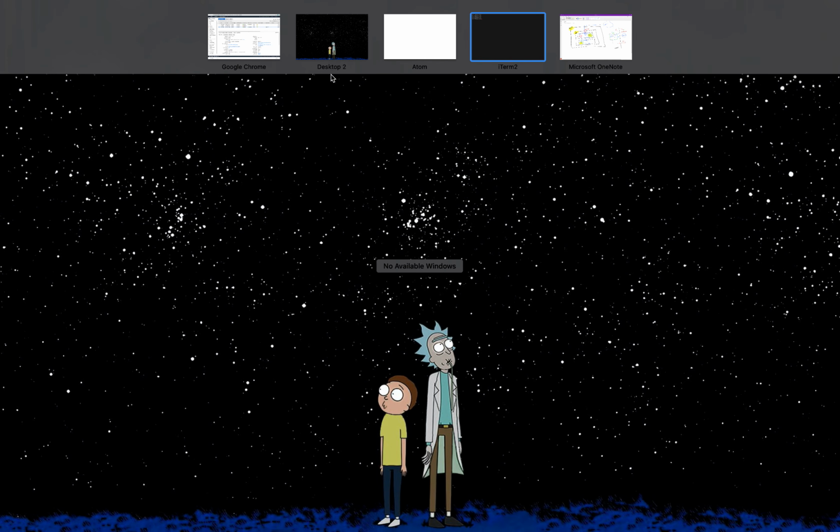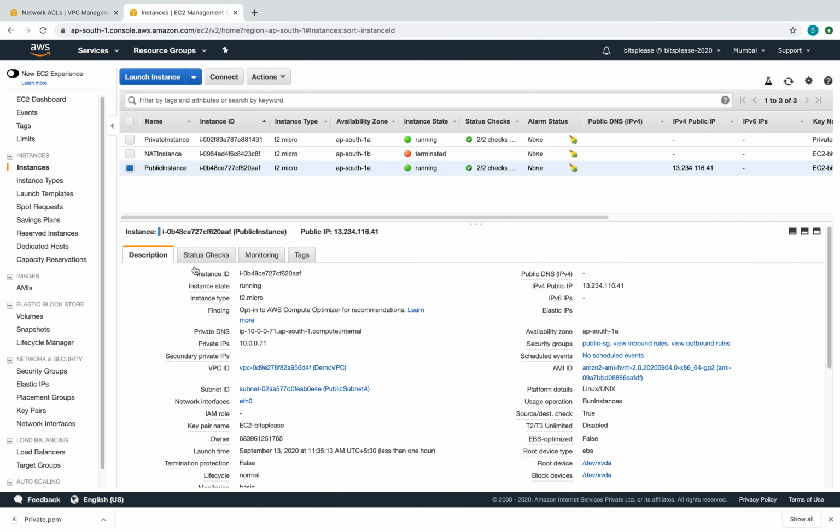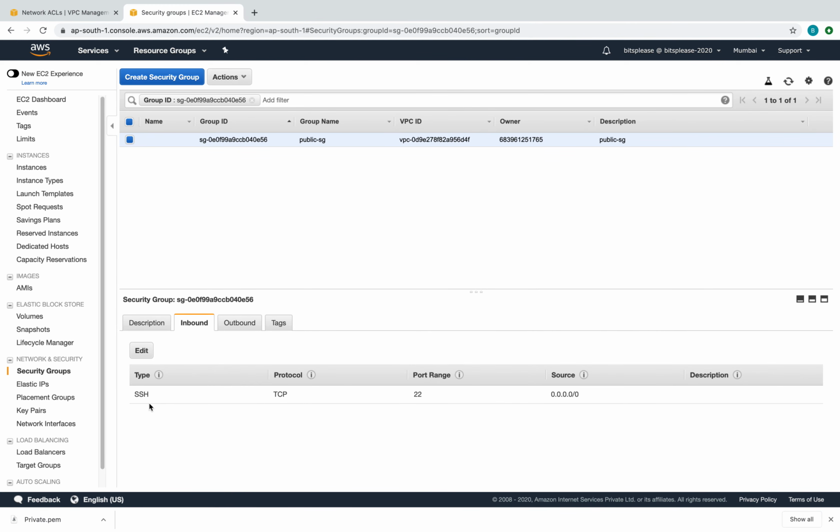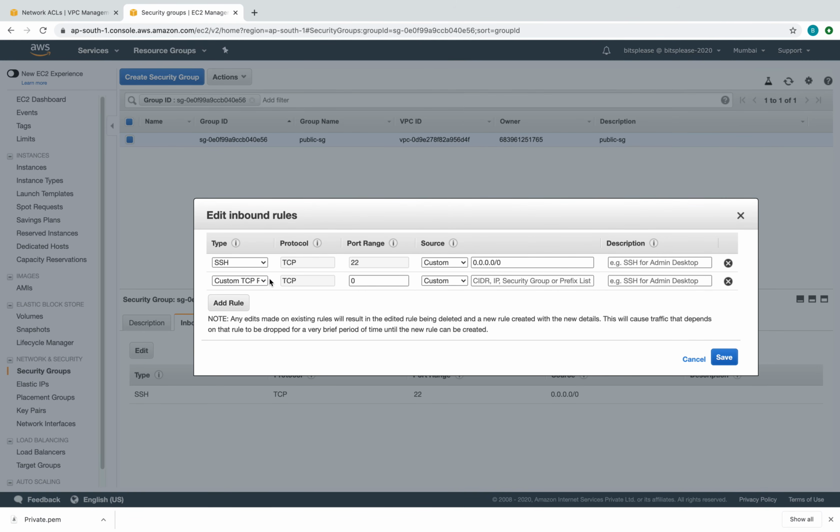Before that, let's also change the security group of this instance. So what is the security group of the public instance? It's allowing only SSH. So let's edit this and allow HTTP as well. Otherwise, there's no point in creating Apache if you are not allowing this, right? So let's get rid of this and save.